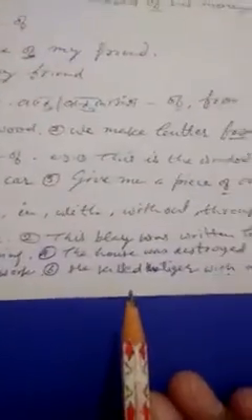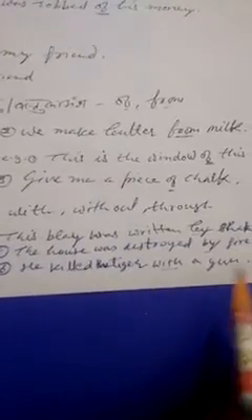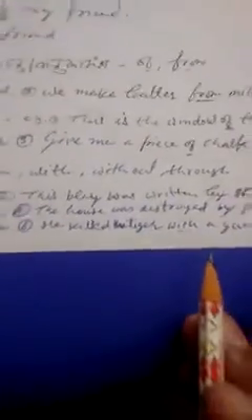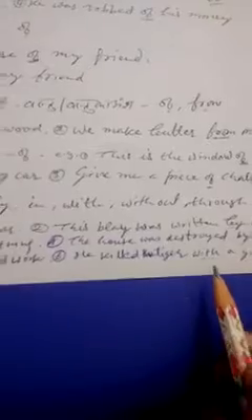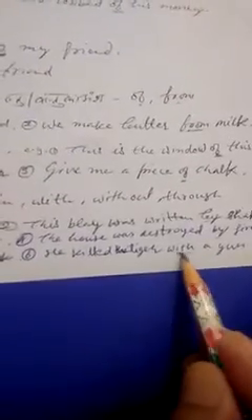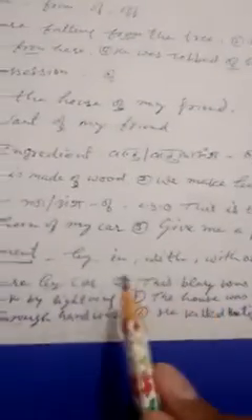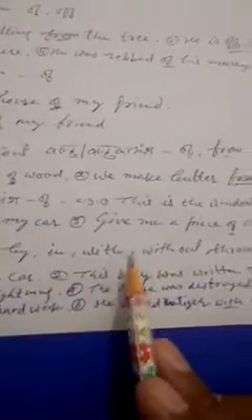He was struck by lightning. The house was destroyed by fire. He passed through hard work. He killed the tiger with a gun. Okay, so which instrument was used for killing the tiger? A gun. This is why the preposition with is used. The prepositions by, in, with, without, through denote means or instruments.